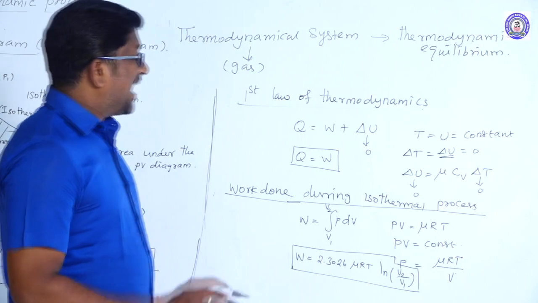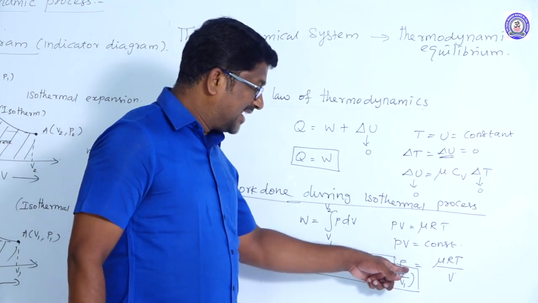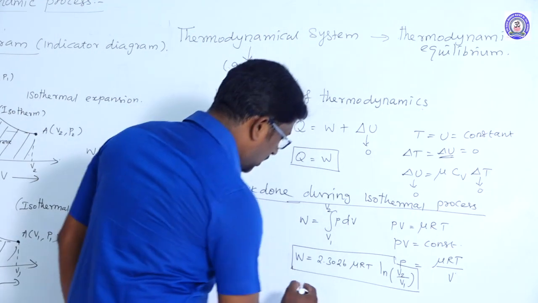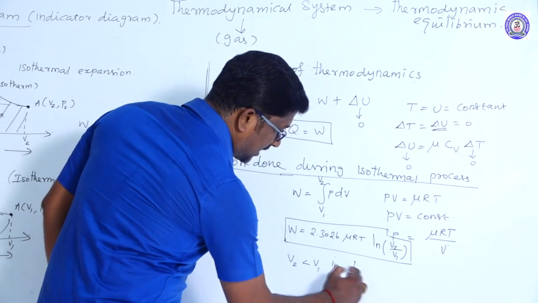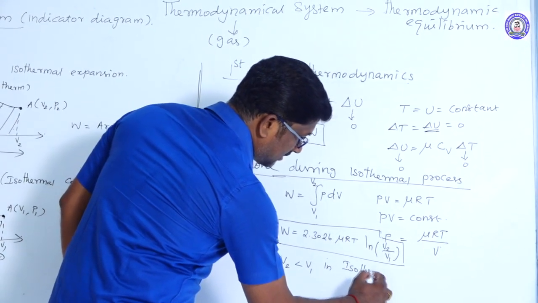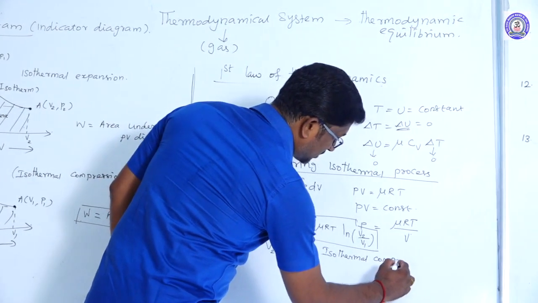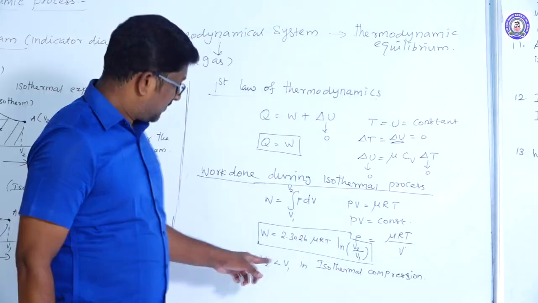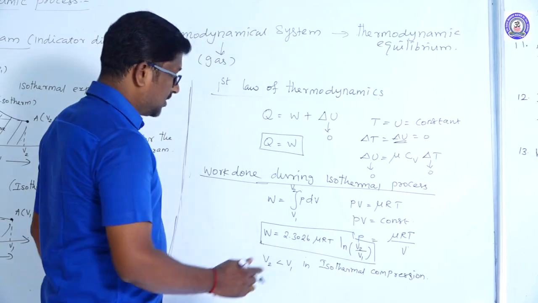Right. In isothermal compression, the final volume is less than the initial volume. V2 is less than V1.